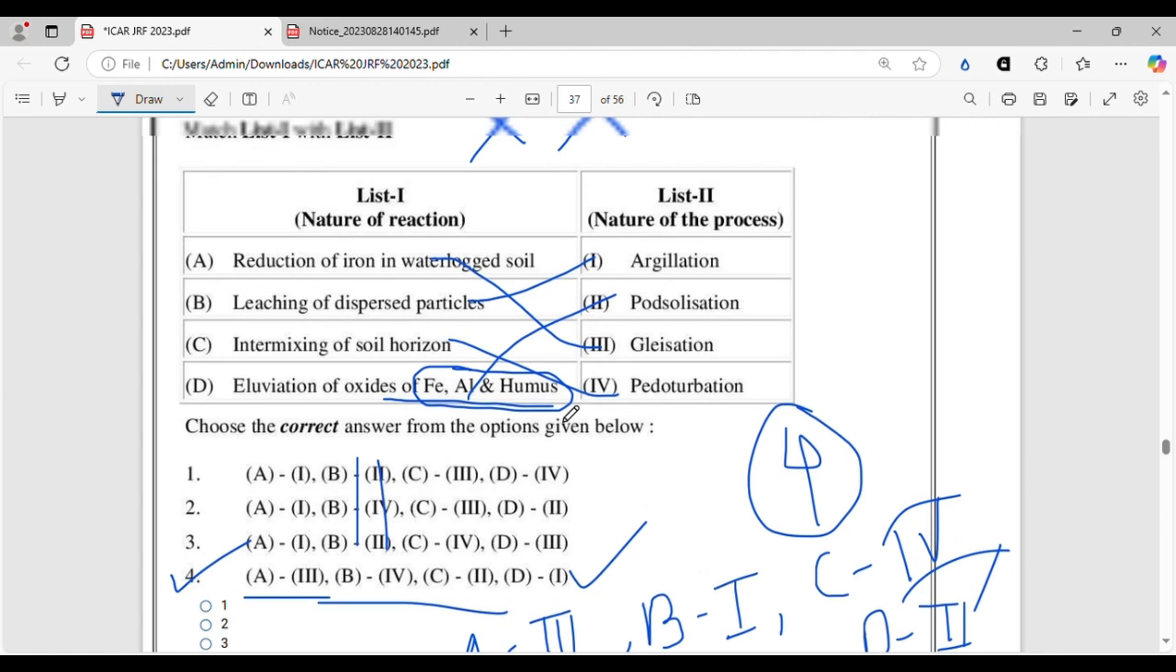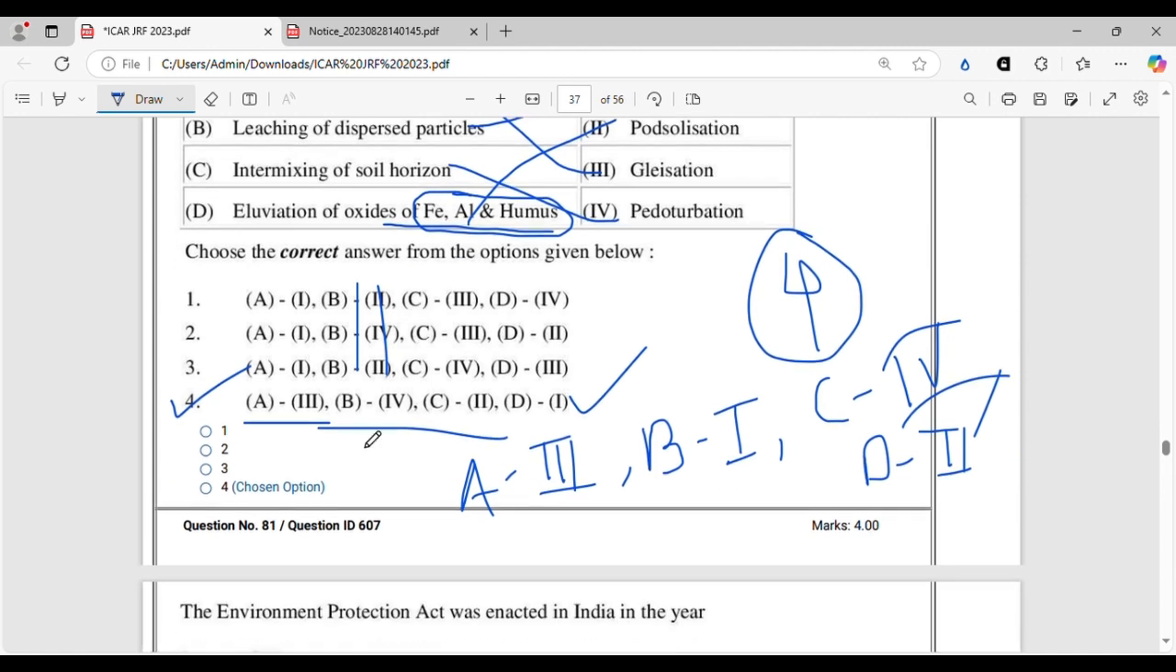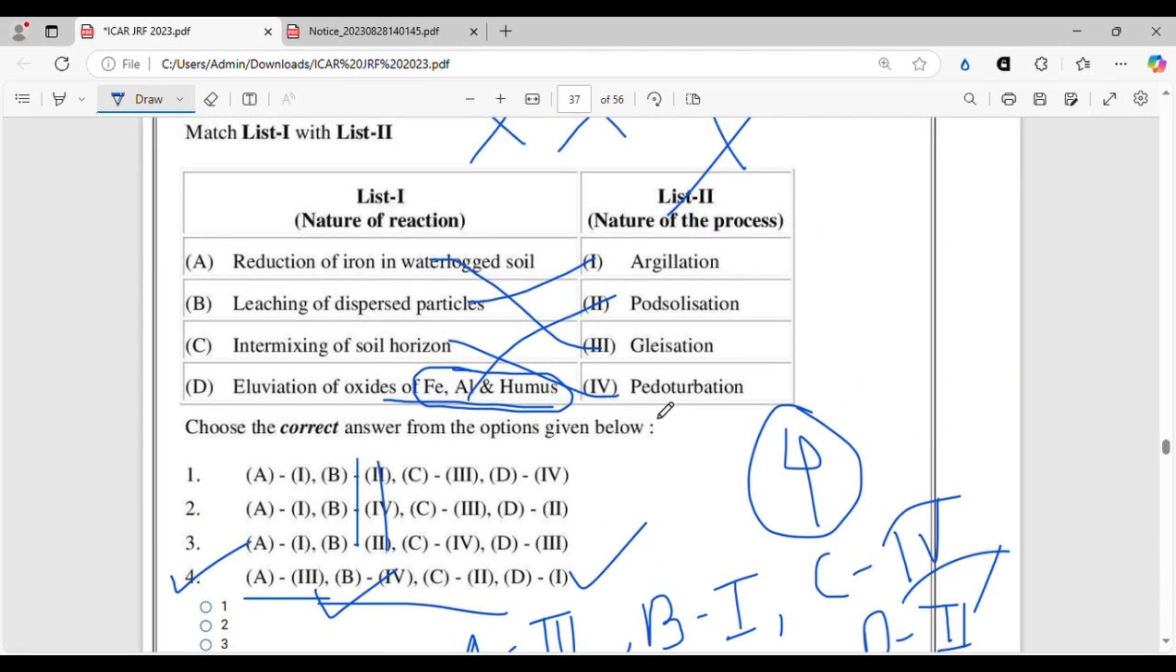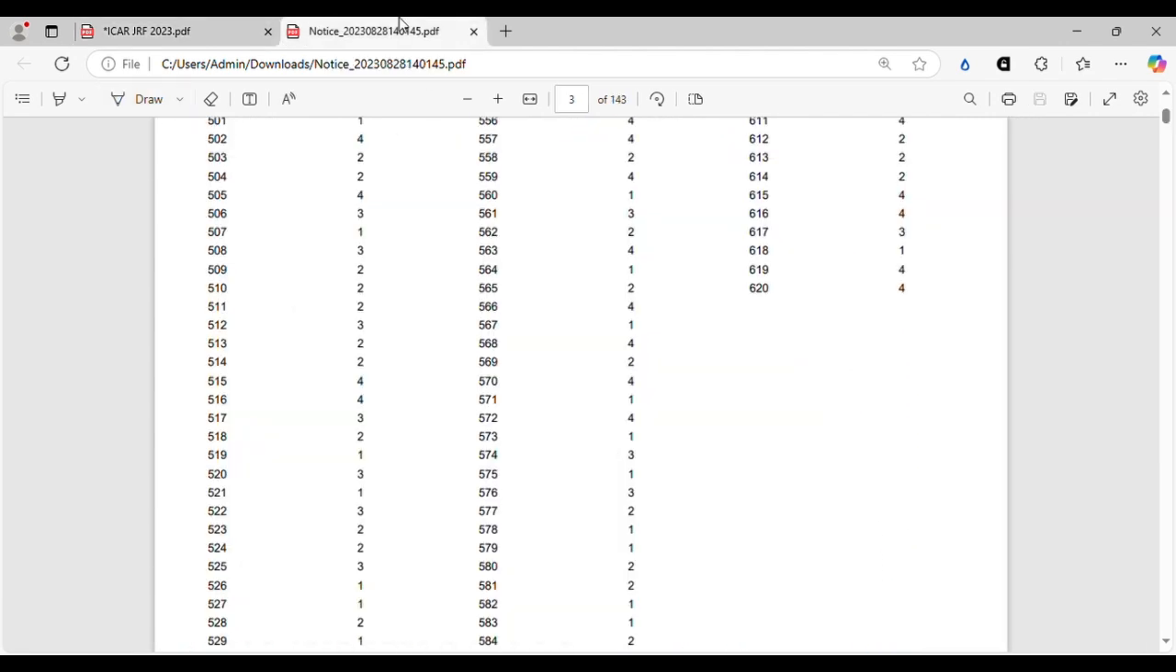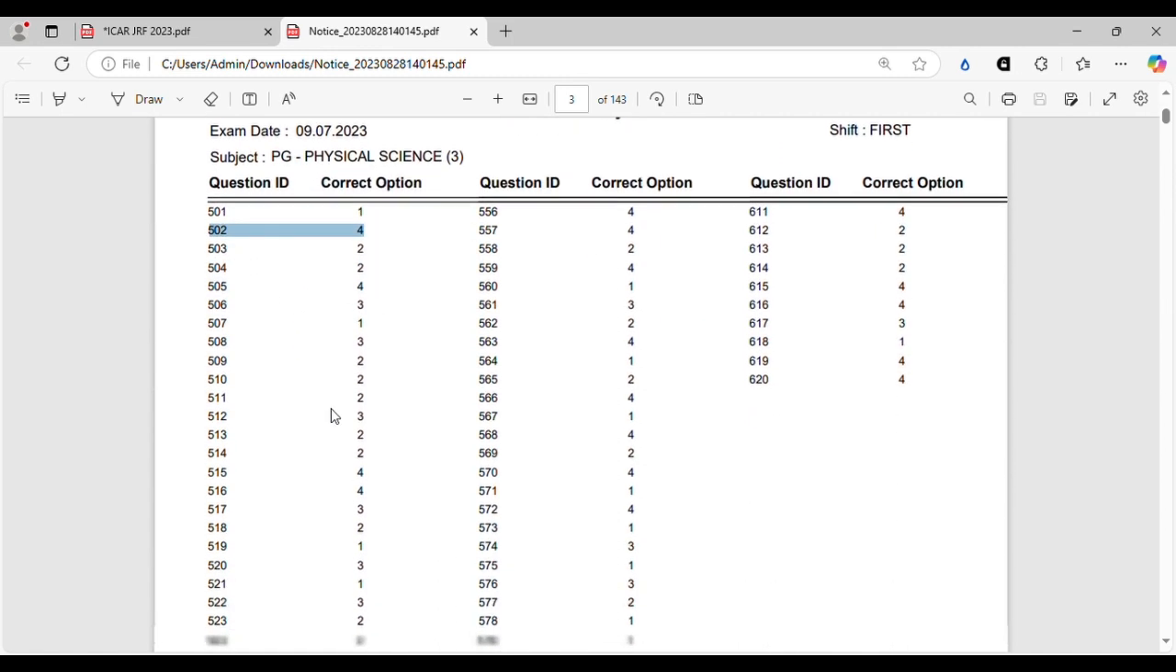So this is an essentially wrong question, but they have not given it as dropped and they have considered option 4 as the correct option. I don't know why, but that should not have happened. So let's move on. I can show you here, 502. You can see they have given option 4 as the correct option, whereas it is not.